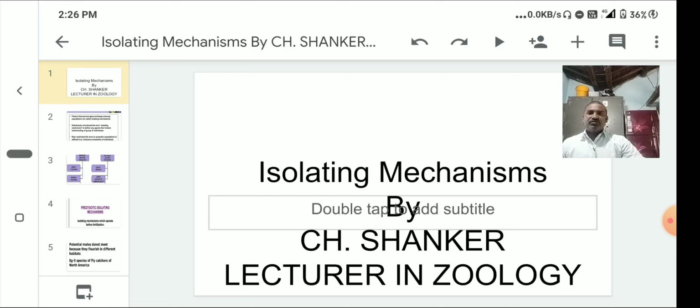From that, birds originated. The forelimbs were modified into wings, feathers formed, and some adaptations developed in the forelimbs. This character was selected by nature.